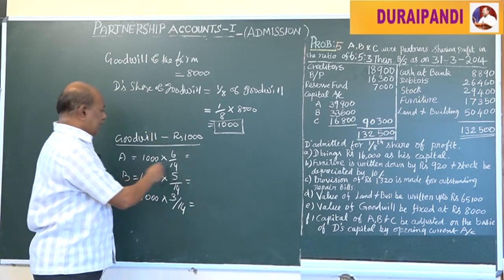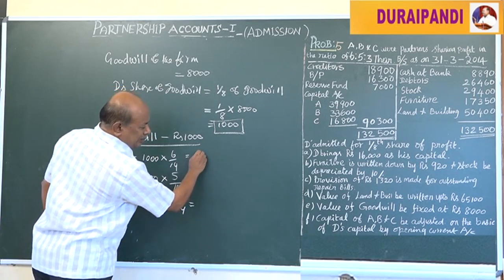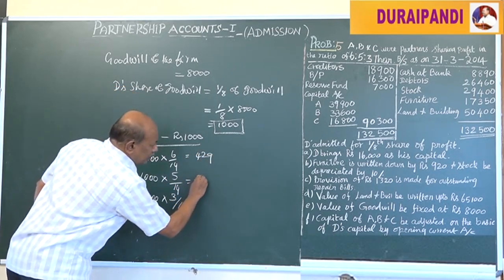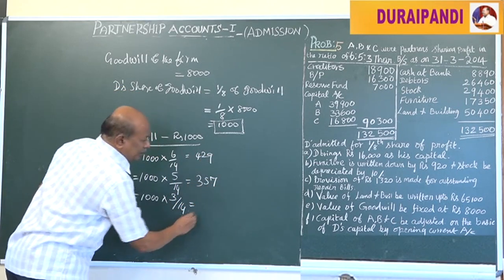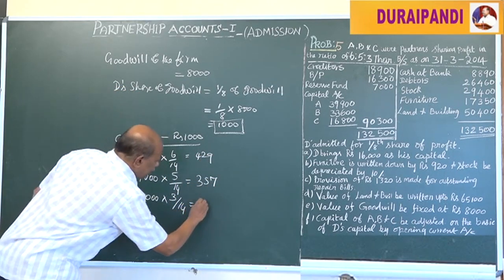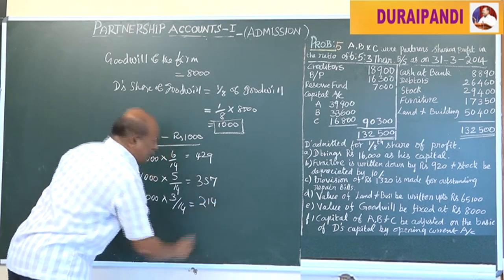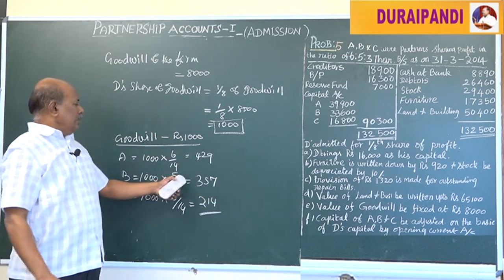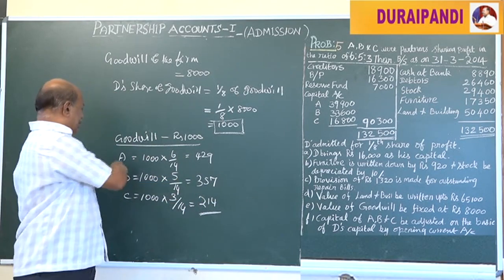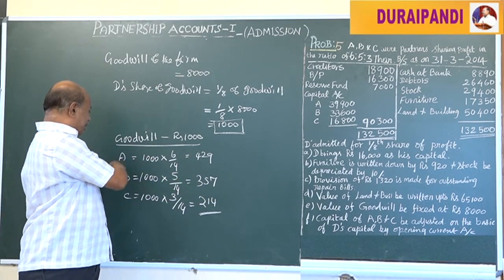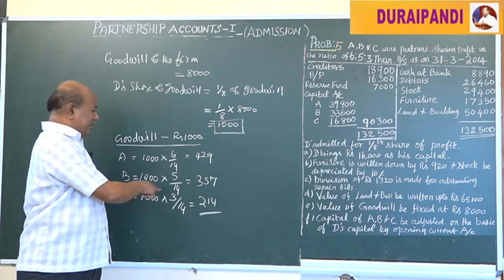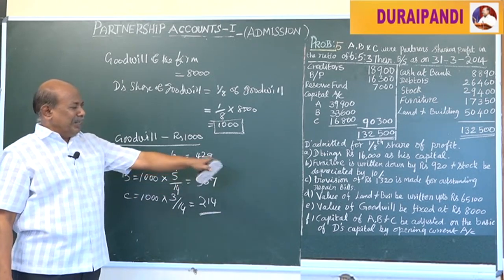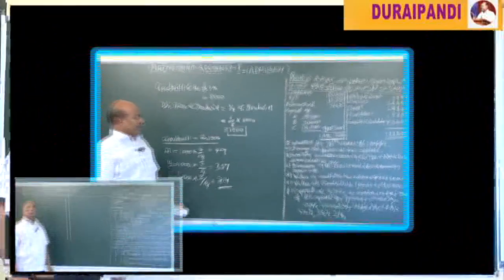Now A equal to 429, B 357 and C 214. This amount of goodwill is credited to the partners' capital accounts, A's capital account, B's capital account and C's capital account. Then the goodwill hereafter will not appear in the new balance sheet.